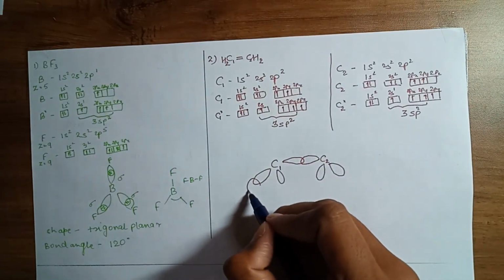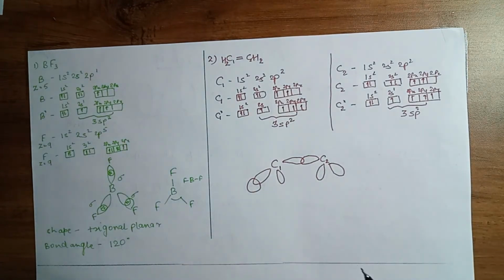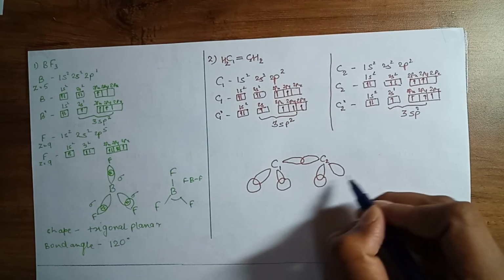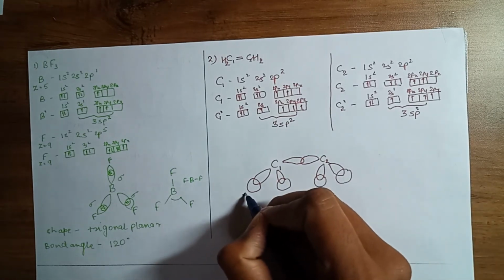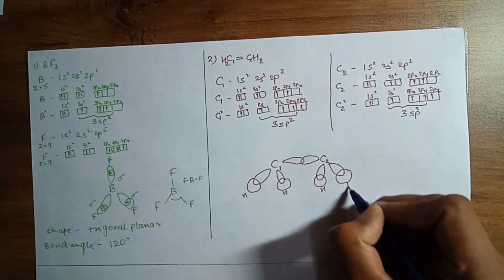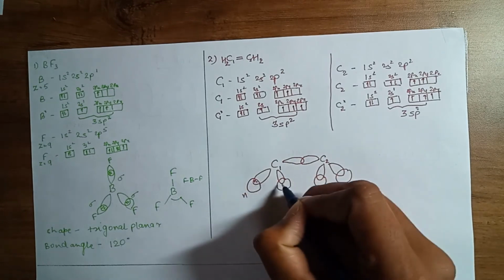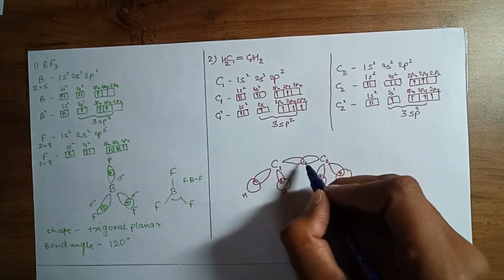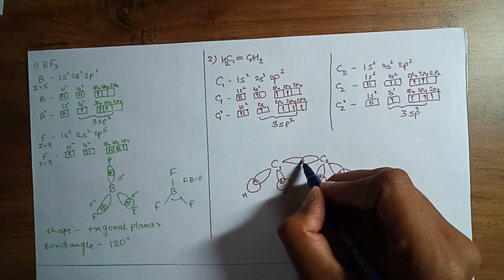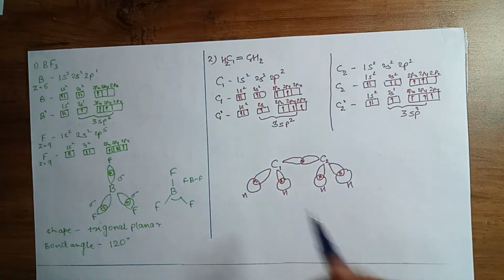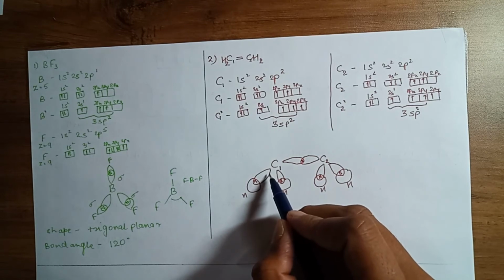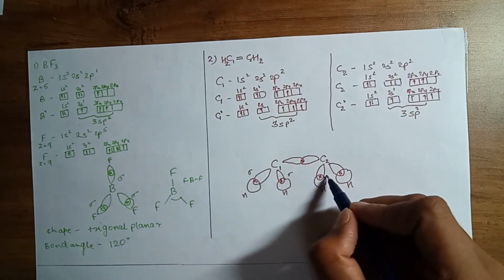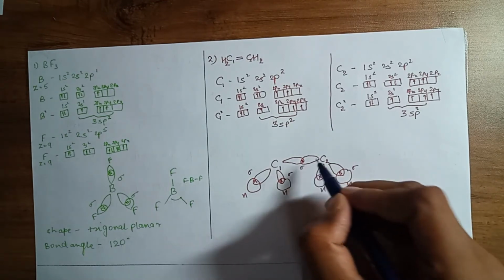The half-filled orbital of each hydrogen will overlap with an sp2 hybrid orbital. This is my hydrogen, hydrogen, hydrogen, hydrogen, 2 electrons in each overlap. So the hybrid orbital is overlapping with another orbital, and we get a sigma bond, sigma bond, sigma bond, sigma bond and sigma bond.